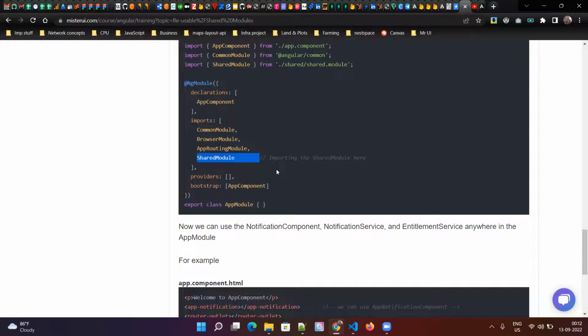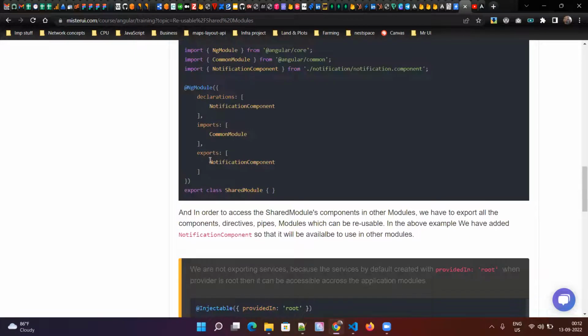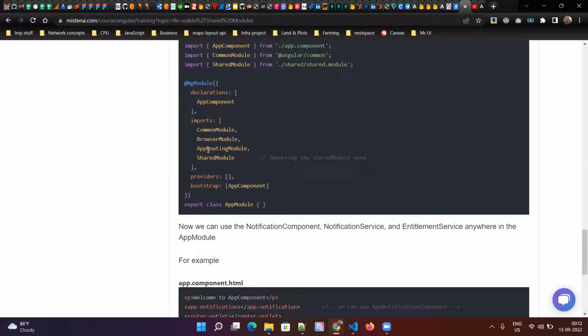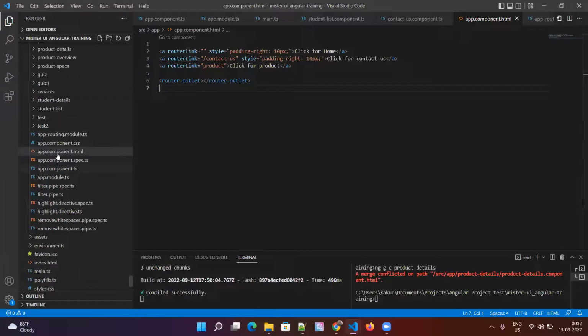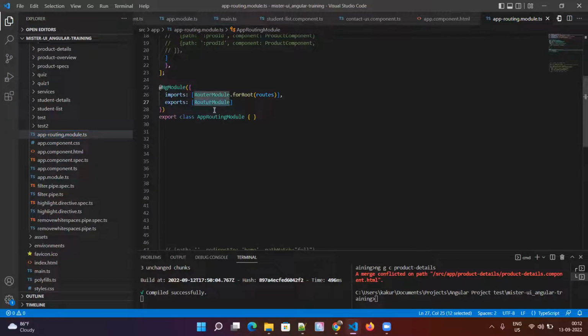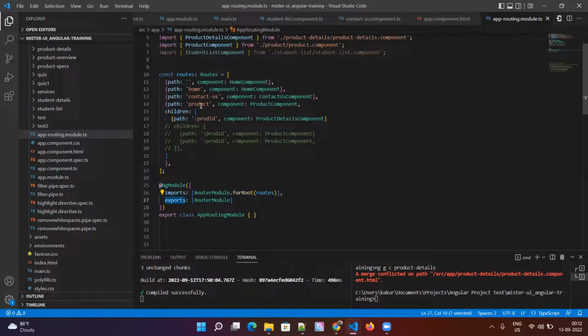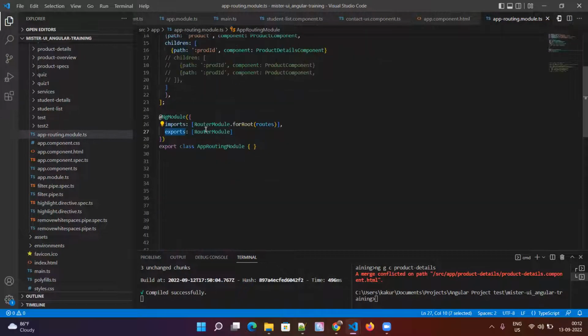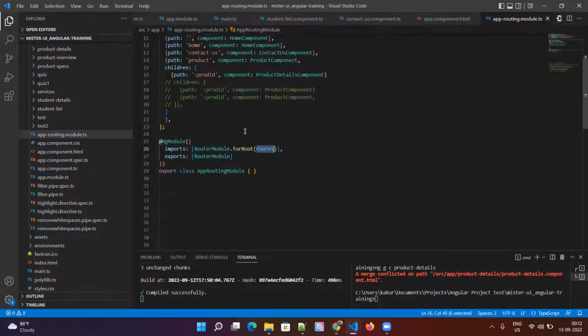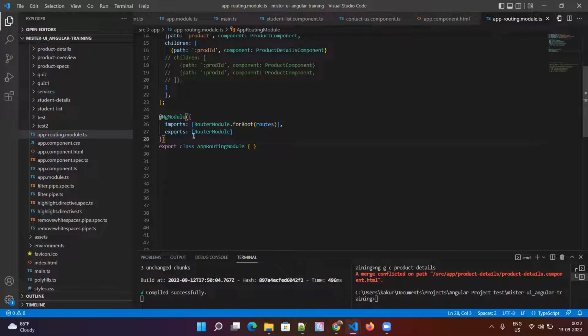Now you can understand why we are importing these modules here, because this common module will have many components which are already exported like this. Even the app routing module exports the router module. In the app routing module, we import the router module from Angular, initialize it with our routes, and then export it again to make it available across our application.